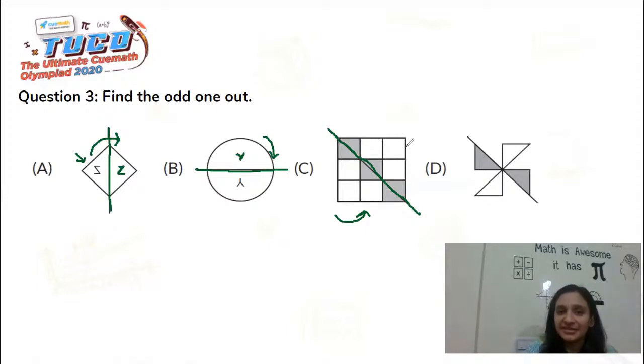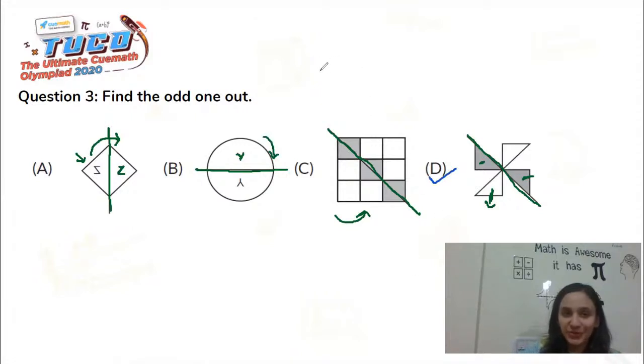It perfectly fits it. But coming to option D, if you would fold this figure along this line, this unshaded part would not match with this unshaded part, and this shaded part would not match with this shaded part. So this is not a line of symmetry. So for the first 3 figures, the line which is being drawn is the line of symmetry, but for option D, the line that we have in this figure is not the line of symmetry. So the odd one out here is clearly the option D.